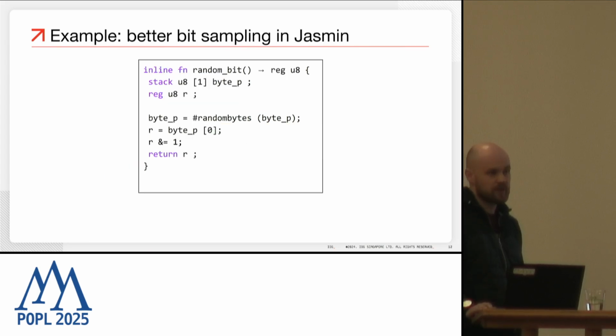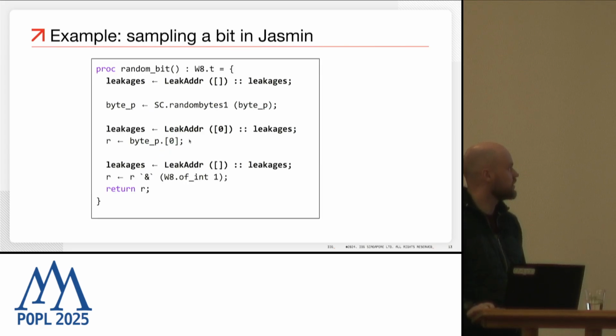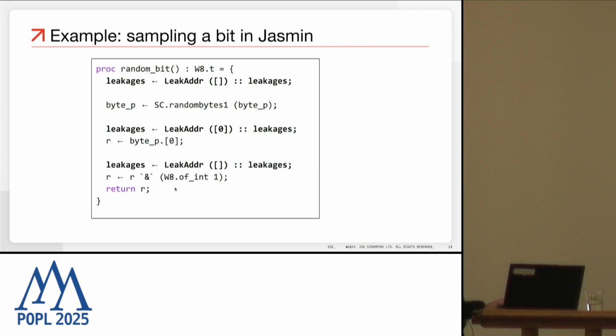So we can try to do better and change the program slightly, in which case, instead of doing a conditional, in the same fashion we sample a byte, and then later we just do the bitwise AND of the result with the number 1 and return it. In this case, if we instruct the compiler to produce the code with leakage annotations, then you can see that intuitively the result of the execution and the leakages which are produced are independent.